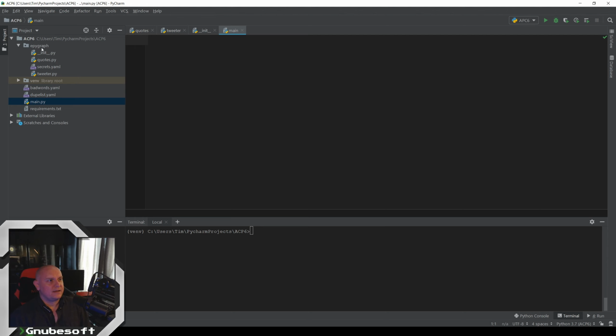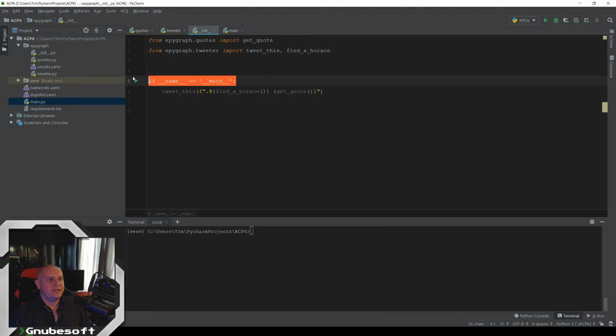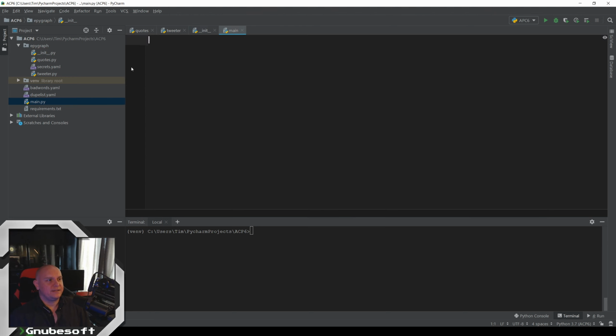Now, in our init here, let's change this from the if name equals main. We're going to do def main here. And now inside this new main file, it's outside of the module. We're going to import from epigraph import main.